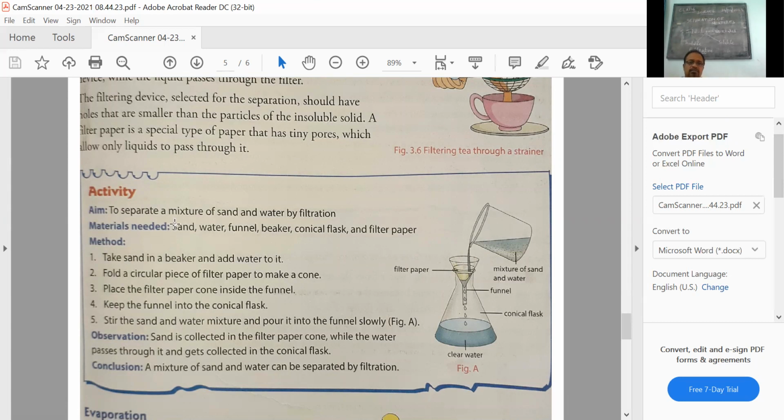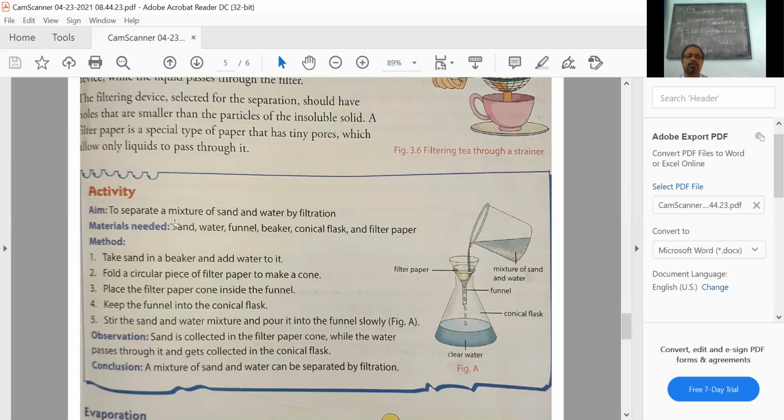I am reading the activity: to separate a mixture of sand and water by filtration. Take sand in a beaker and add water to it. So you have the mixture of sand and water. Now your aim is to separate them.